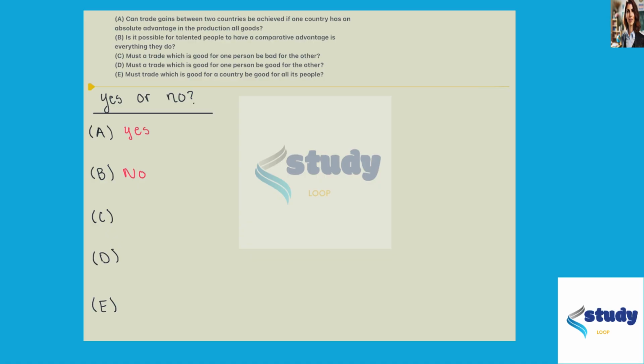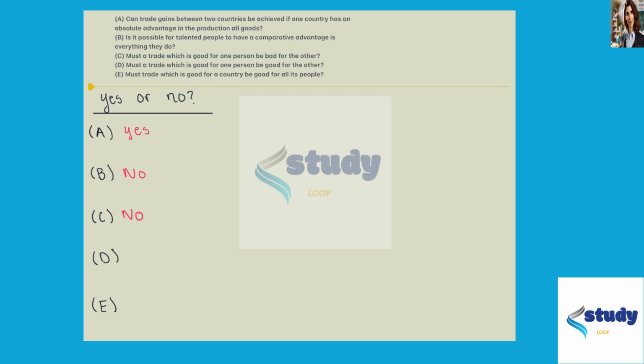Question C, must a trade which is good for one person be bad for the other? No. Trade occurs when there are comparative advantages that allow both parties to benefit. So it is not true that a trade which is good for one must be bad for the other.